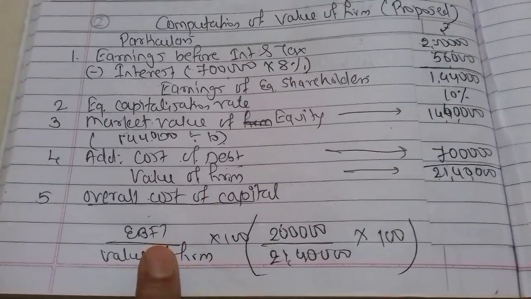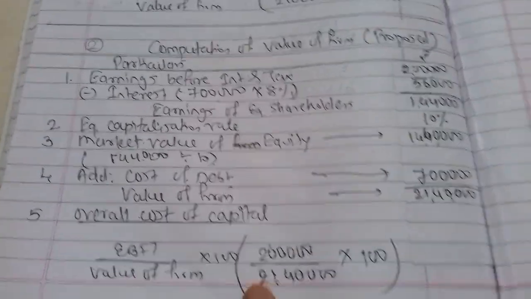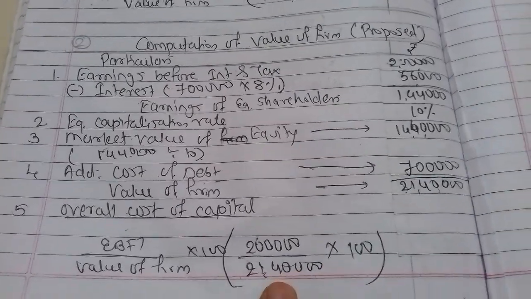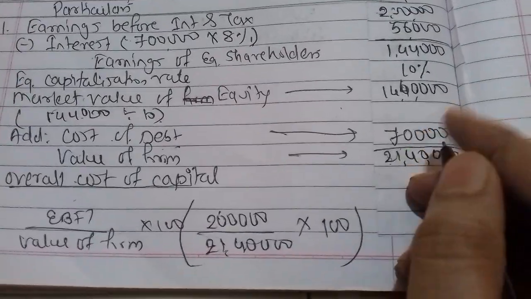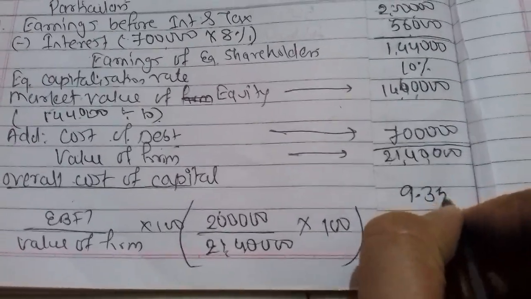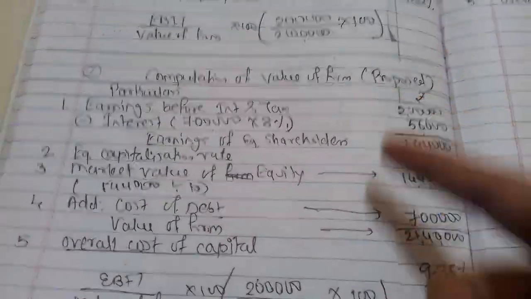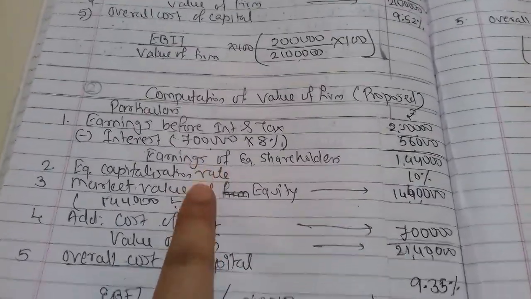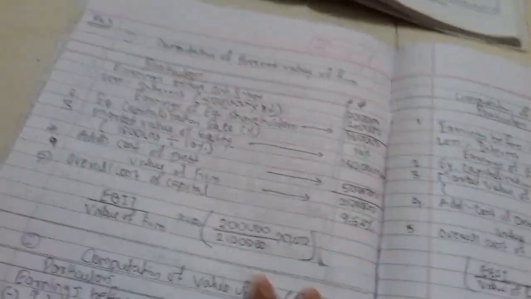Now next we have to calculate overall cost of capital. The formula is EBIT upon value of firm multiplied by 100. So our EBIT was 2 lakhs divided by the value of firm, 21,40,000, multiplied by 100. If we calculate this, we'll get the overall cost of capital, and it is 9.35%. This was our proposal 1, where we raised 2 lakhs as debt to redeem equity. Now we'll solve our second proposal.